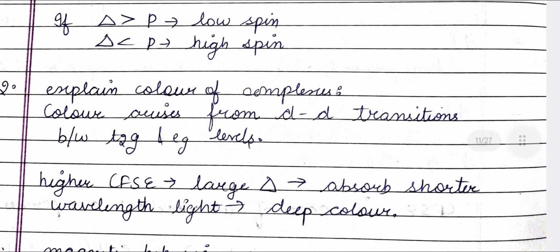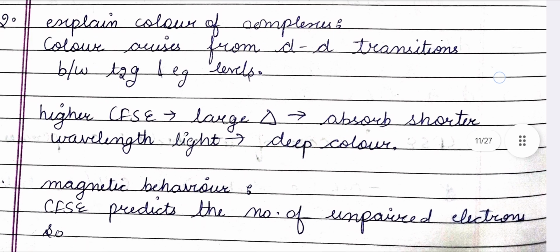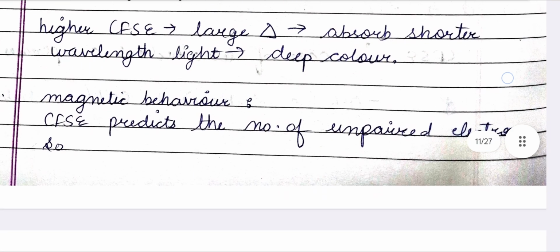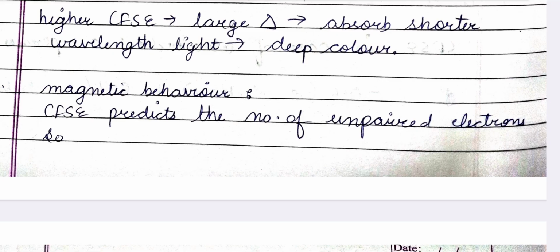Explain color of complexes. Color arises from d-d transitions between t2g and eg levels. Higher CFSE, large Δ absorbs shorter wavelength, hence deep color is formed. Magnetic behavior.